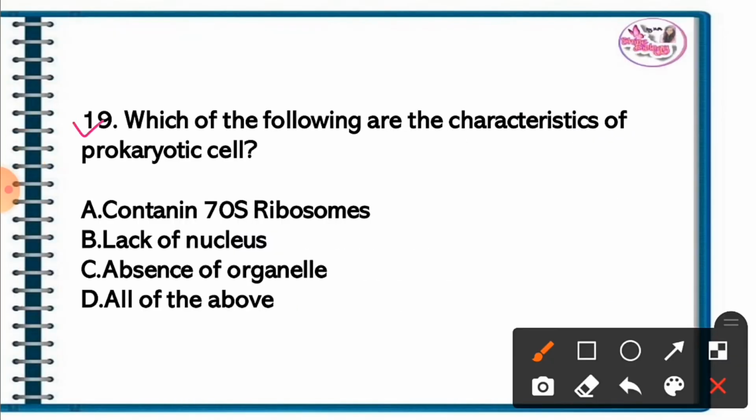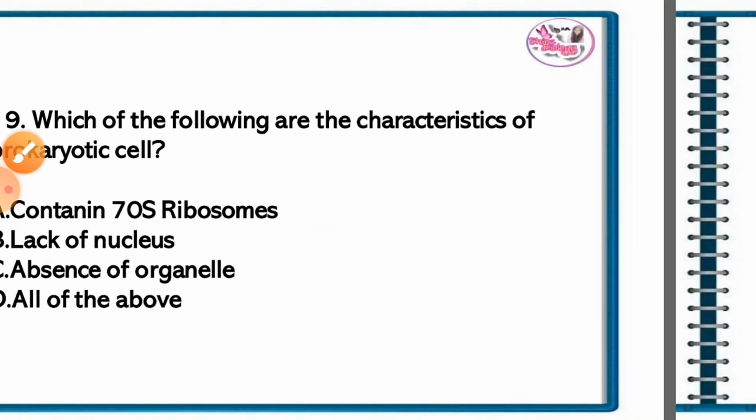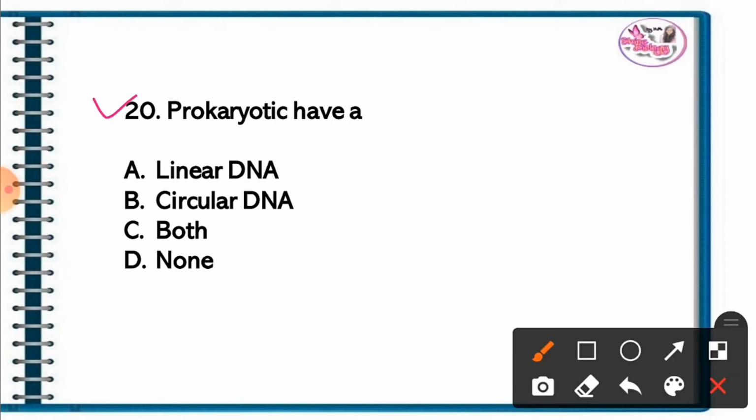Question 19. Which of the following are the characteristics of prokaryotic cell? The correct answer is option D. All of above. Prokaryotic cell contains 70S ribosome, lack of nucleus and absence of organelles. Question 20. Prokaryotic have. The correct answer is option B. Circular DNA.